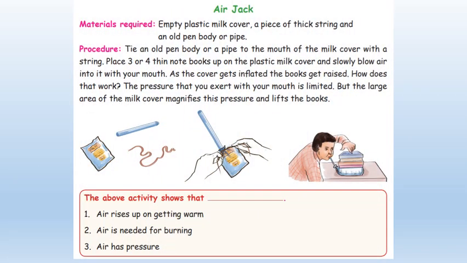Now here there is one more activity, air jet. The materials required are an empty plastic milk cover, a piece of thick string and an old pen body or pipe. Procedure: tie an old pen body or a pipe to the mouth of the milk cover with a string. Place 3 or 4 thin notebooks upon the plastic milk cover and slowly blow air into it with your mouth. As the cover gets inflated, the books will get raised.